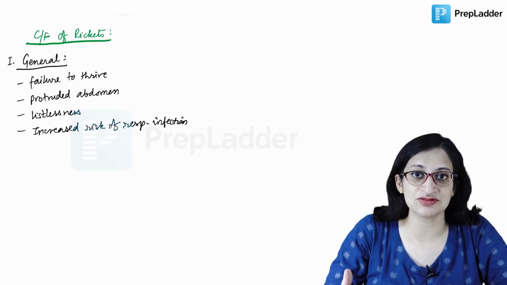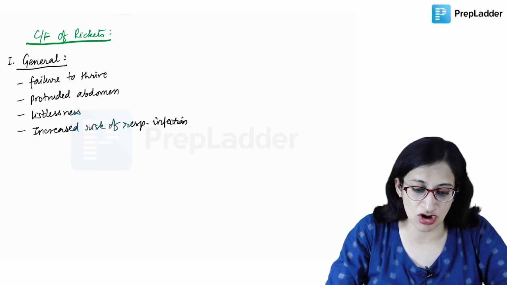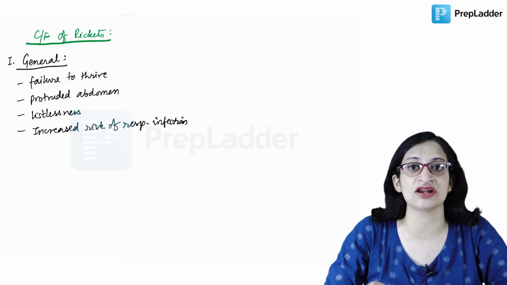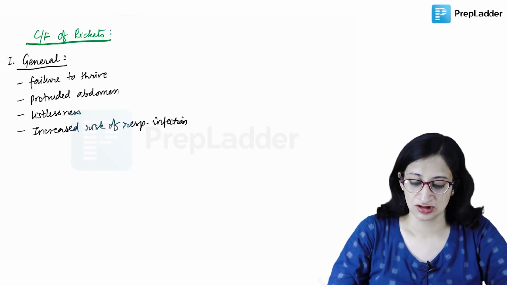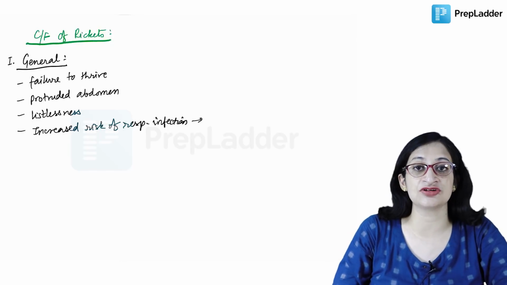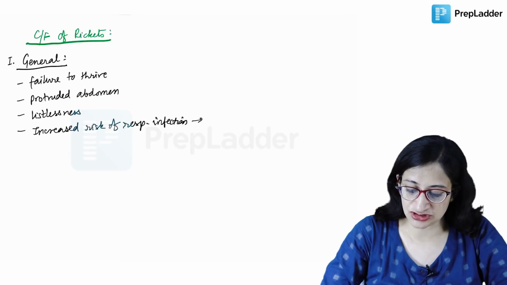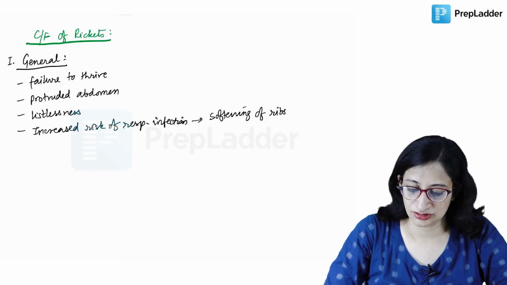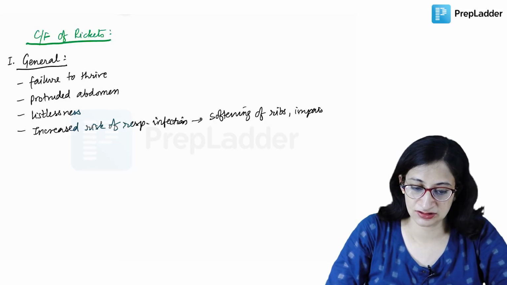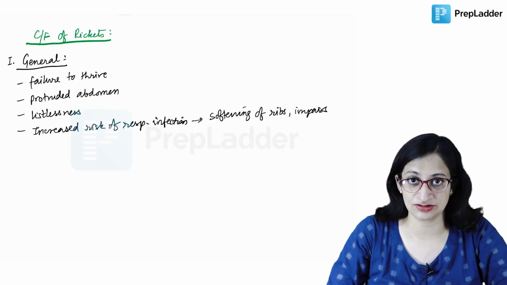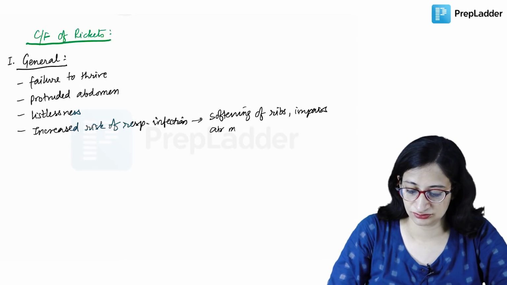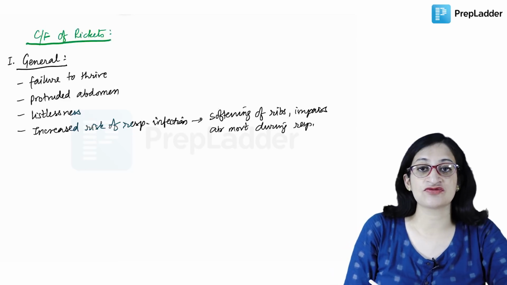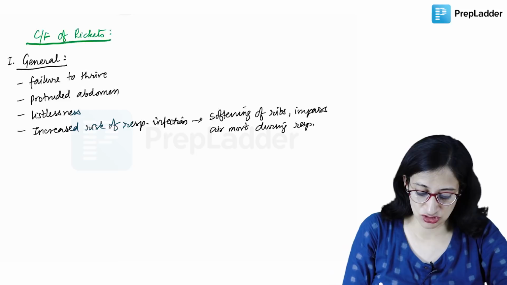As the ribs are softened, it will impair the air movement during respiration because the ribs cannot get pulled properly during inspiration. And there is of course increased risk of fractures, as we mentioned, because the bones are soft.